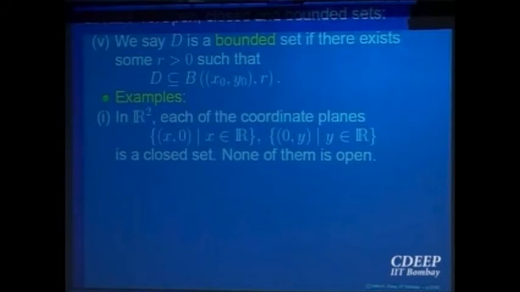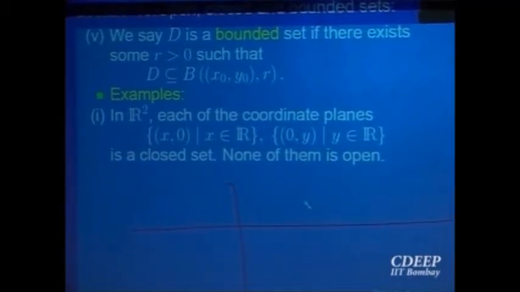To verify whether it is a closed set or not, what you have to verify? All its boundary points should be inside the set. What are boundary points for the x-axis? We have to find that. That means we have to look at points in the plane which have the property. So let me draw. This is my x-axis in the plane.